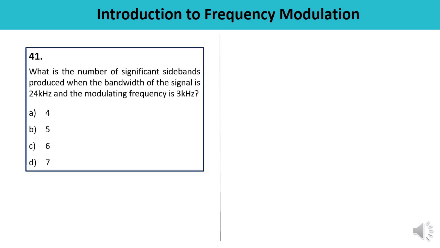Question number 41 is what is the number of significant sidebands produced when the bandwidth of the signal is 24 kilohertz and modulating frequency is 3 kilohertz? You know the formula, bandwidth, that is equal to 2 times fm into N. Here N is the number of significant sidebands. So you can calculate, which is equal to bandwidth upon 2 times fm. Bandwidth is being given, which is 24 kilohertz. 2 into modulating frequency is 3 kilohertz. So the answer is 4. Correct answer is A.